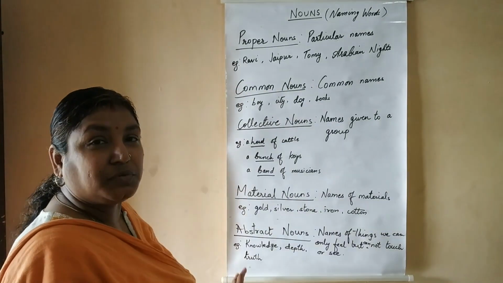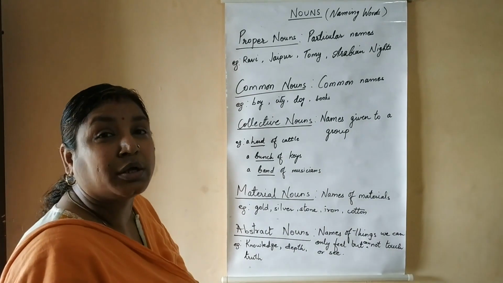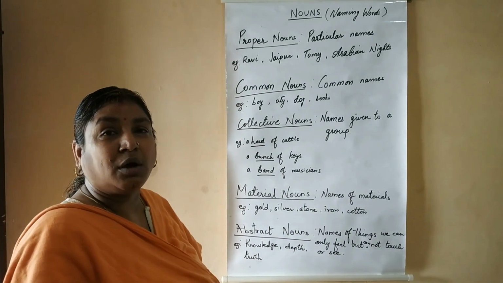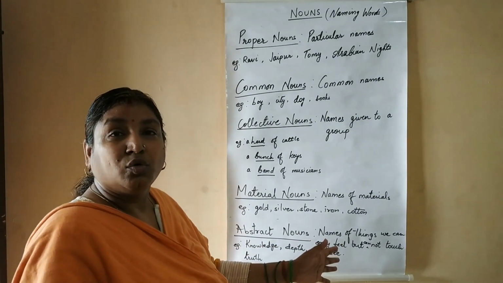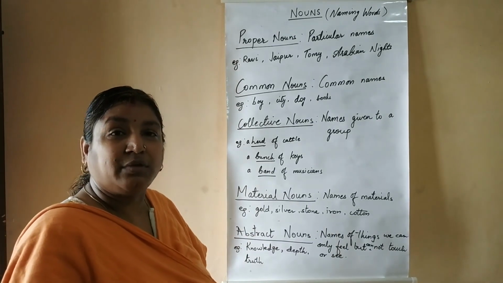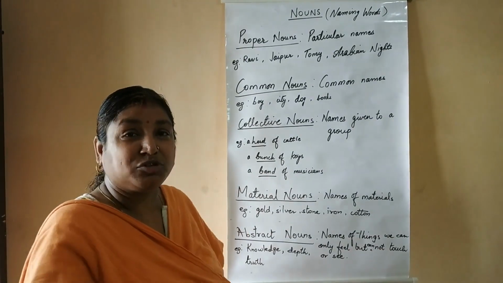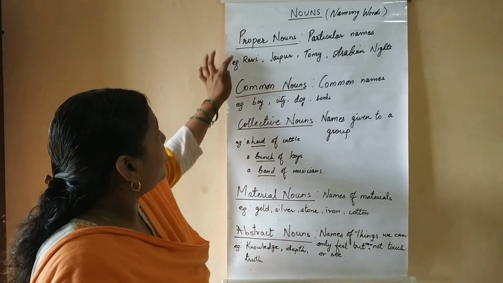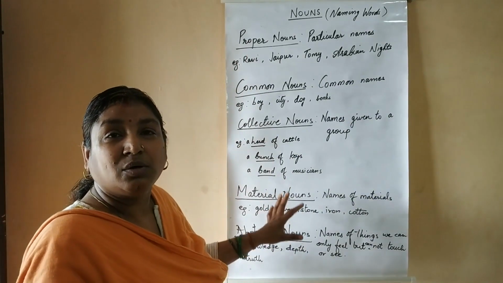Apart from these types, in some of the books you will see one more type of noun called concrete noun. Now what are concrete nouns? Just like we saw, abstract nouns are names which you can only feel but cannot see or touch. Same way, concrete nouns are those nouns which you can see, which you can touch. So out of all these types, proper noun, common noun, collective noun and material noun all come under concrete noun.